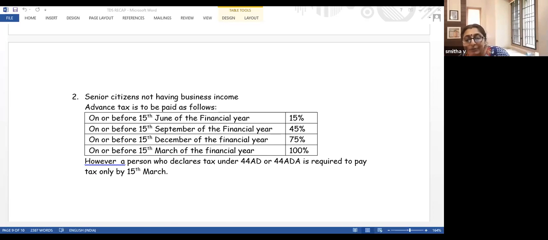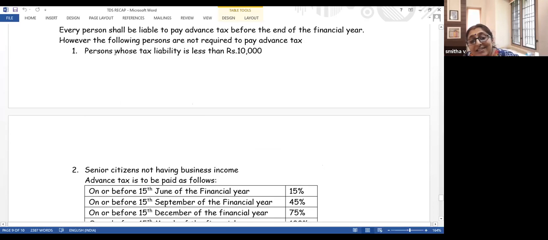The only exception I have given is for 44AD and 44ADA. So it's not a complete exception from payment of advance tax. It is only that you need not pay it in four installments; you need to pay it in only one installment. And a complete exception was given for those persons whose tax liability is less than 10,000 and who do not have business income. Right?